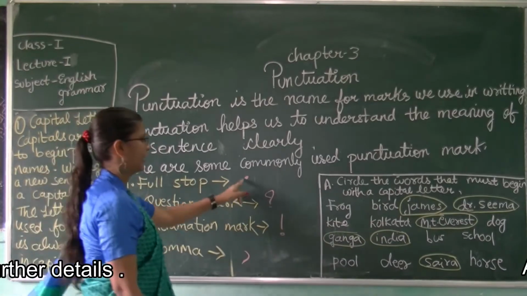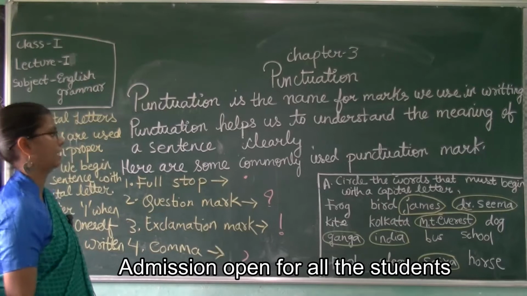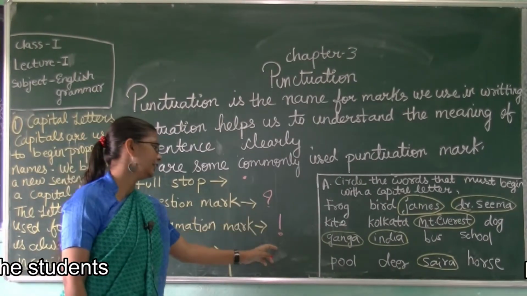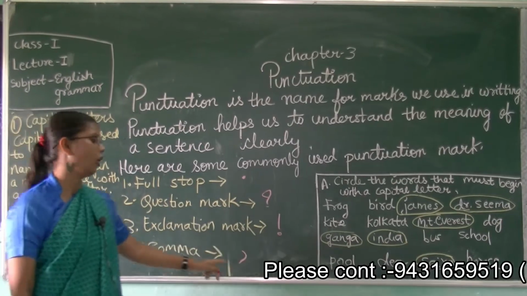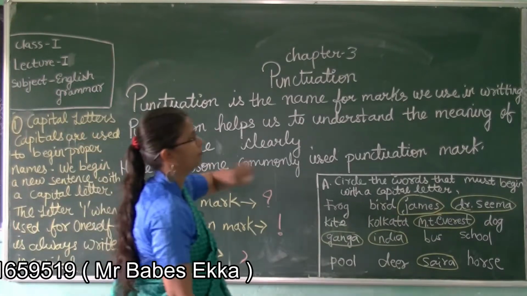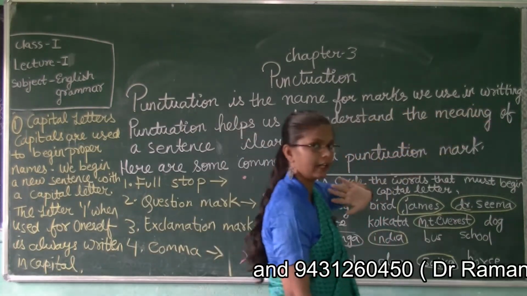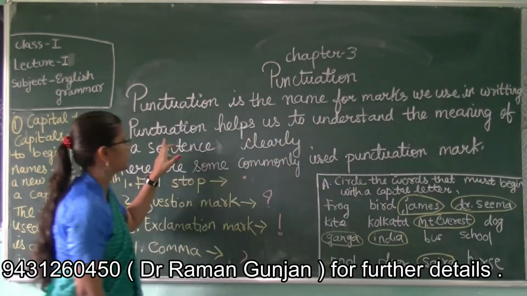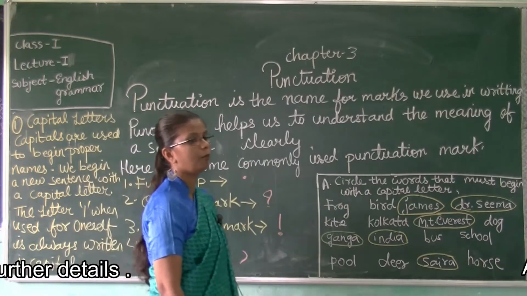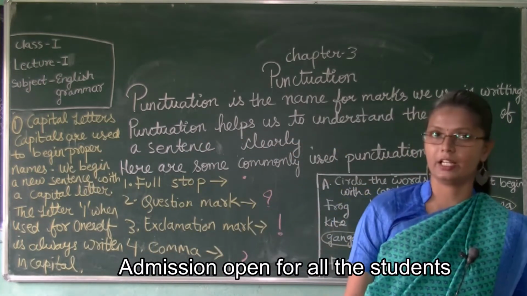Some marks we are writing, no? While writing a sentence, some marks we are putting in it, whether it is a full stop, a question mark, an exclamation mark, or a comma. So these are called the punctuation marks, which we use in writing. Punctuation helps us to understand the meaning of a sentence clearly.